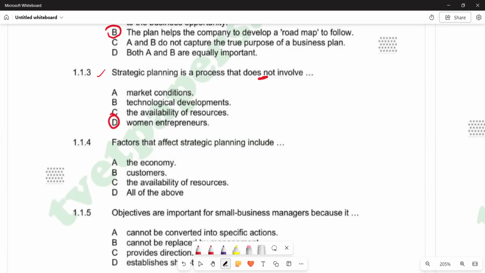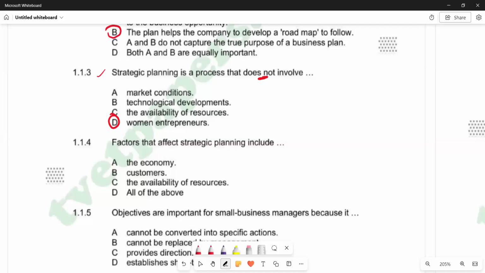Then we go to 1.1.4. Factors that affect strategic planning include the economy, customers, the availability of resources, all of the above. All of them are factors that affect strategic planning. The economy does affect it. When we are planning for the future, the position of the economy, whether there's a recession or a boom, will affect our strategic planning process.